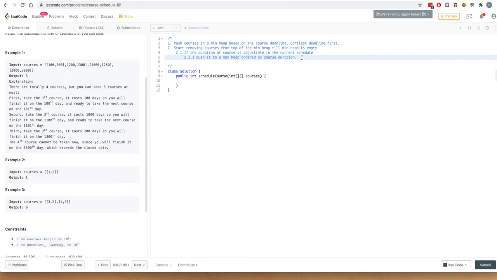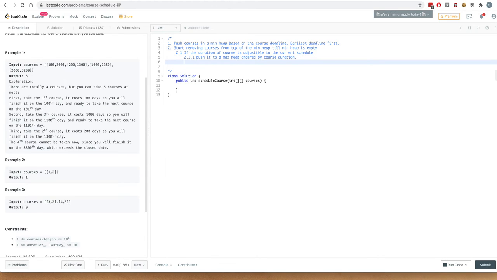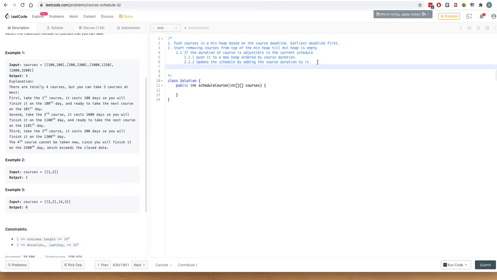So the course with the largest duration is on the top, and we'll shortly see why we have this requirement of a max heap. Okay, so next step, update the schedule by adding the course duration to it. In the schedule we picked up a course and it was adjustable, so we would update the schedule and add its duration to it, so that we would know till what date we are booked till now.